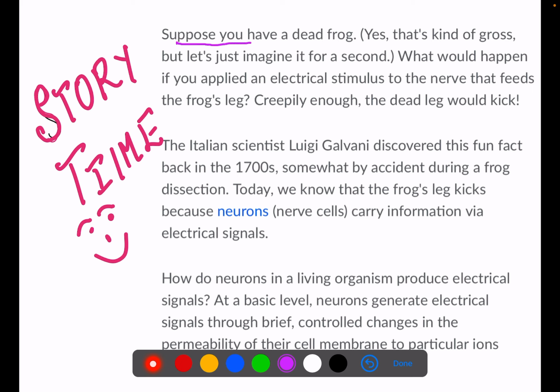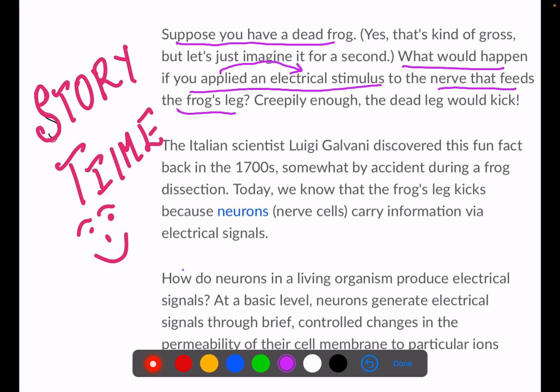Suppose you have a dead frog, right? Why would we take a dead frog? But yes, sometimes for an experiment we definitely have to take a few things. So here we are taking a dead frog. According to us, it is a dead frog. What would happen if I apply an electrical stimulus to the nerve that feeds the frog's leg? That nerve which is going to the frog's leg, I am charging it, providing it a stimulus.